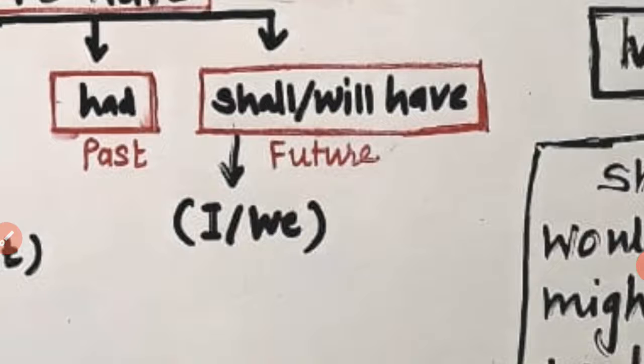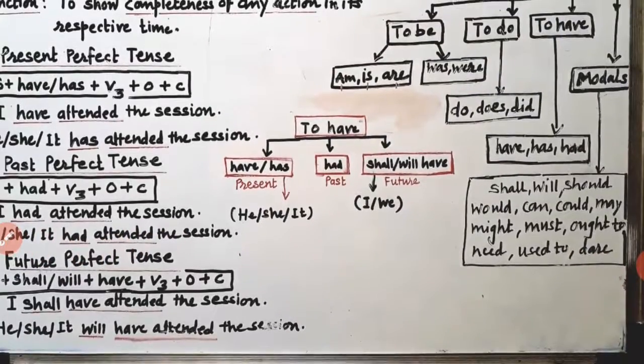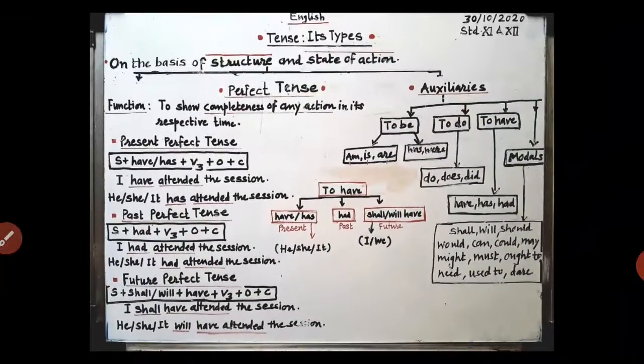As I have marked here with an arrow, shall is always associated with I and we. I shall have, we shall have. Rest of all your subjects will have, while preparing sentences in future perfect tense.